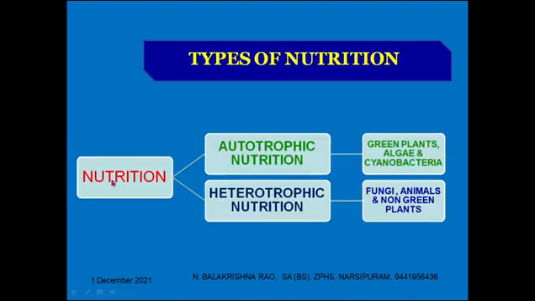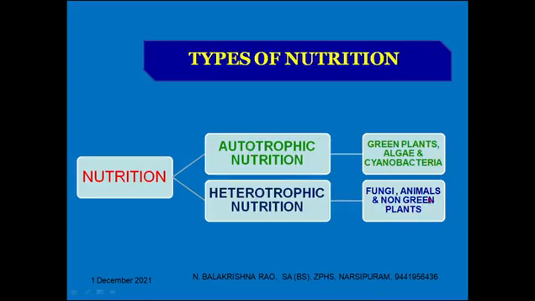So nutrition is of two types. The first one is autotrophic nutrition and the second one is heterotrophic nutrition. These are the two modes of nutrition. Green plants, algae and cyanobacteria come under the first mode, autotrophic nutrition.